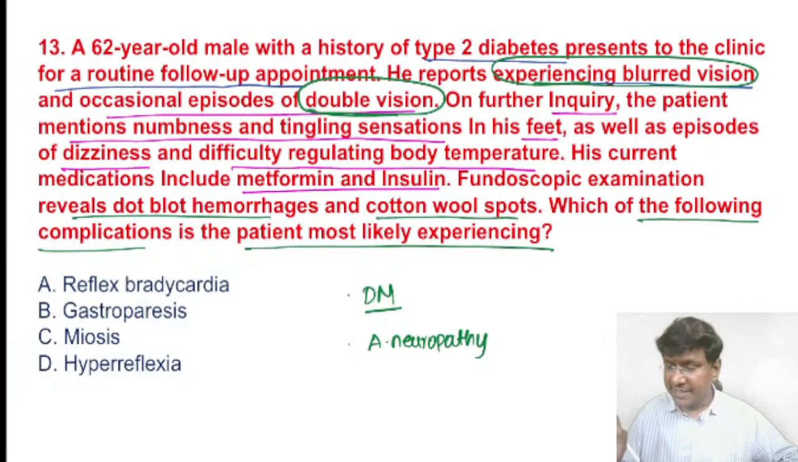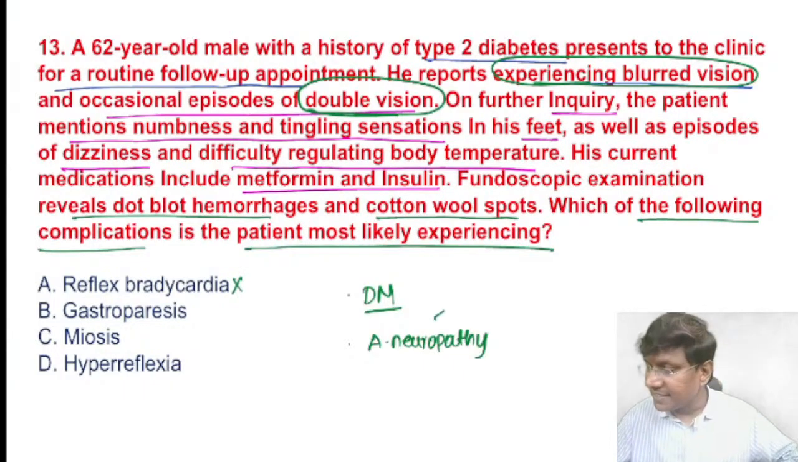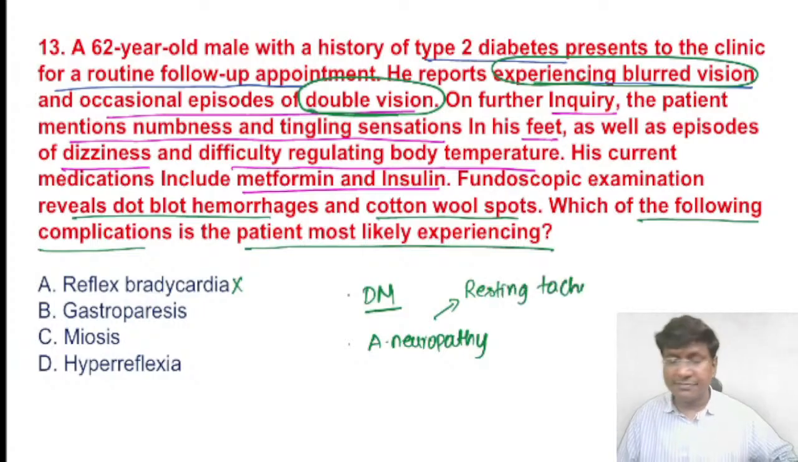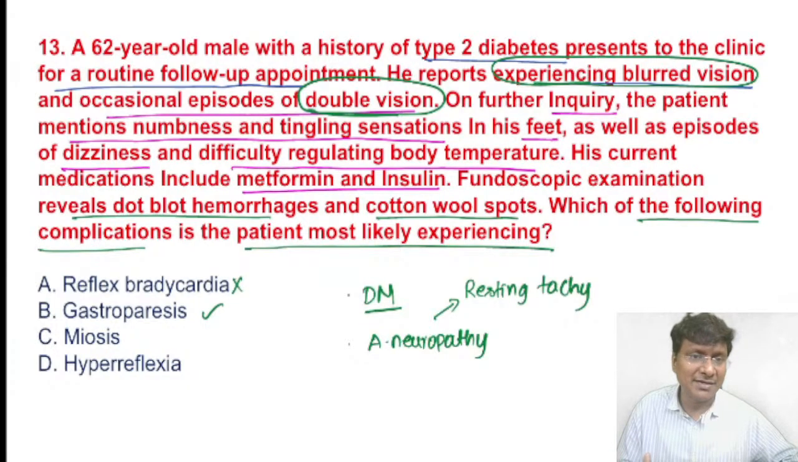Now, see, in diabetic autonomic neuropathy, you will not have reflex bradycardia, right? You will have resting tachycardia. That will be there in case of autonomic neuropathy. What about gastroparesis? Can it be there? It can be there. But is this particular patient presenting with gastroparesis manifestation? Is he presenting with any diarrhea? Is he presenting with any constipation? No. He is presenting with visual abnormalities.